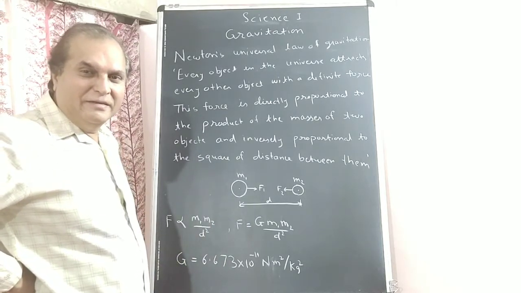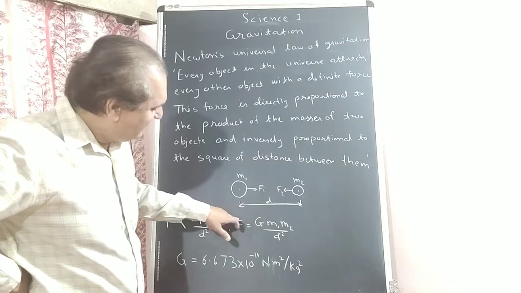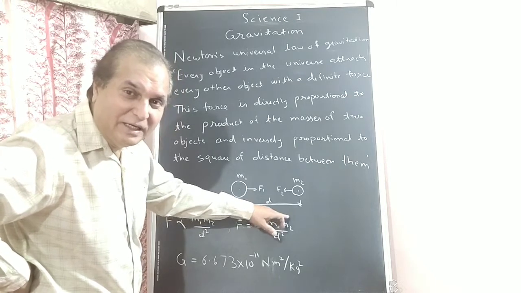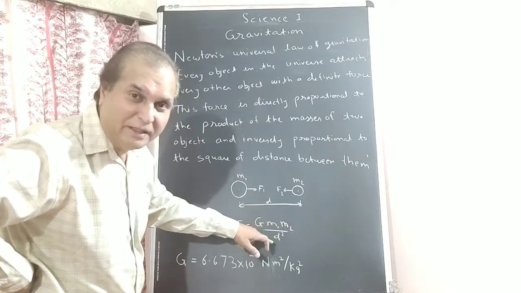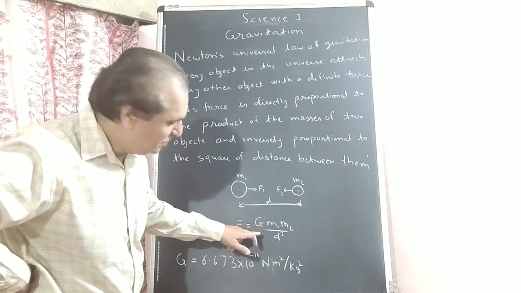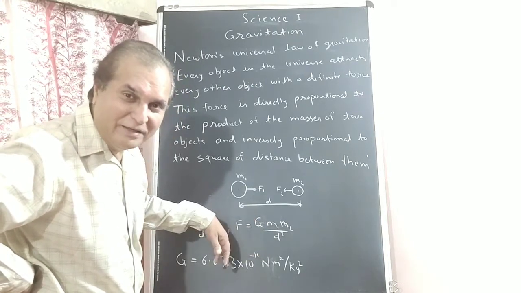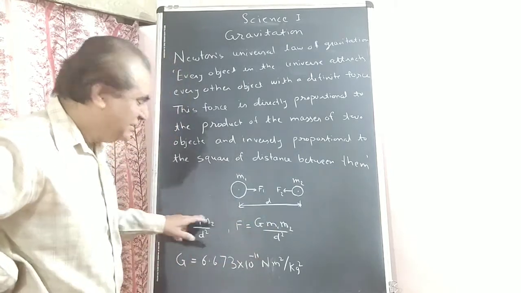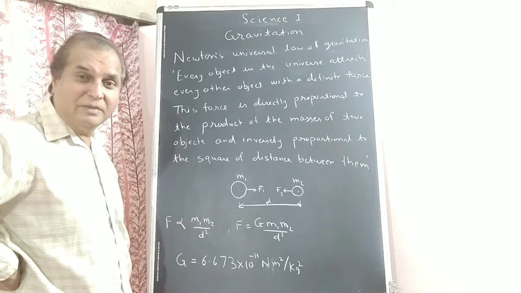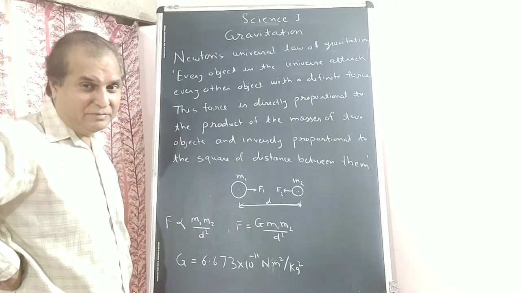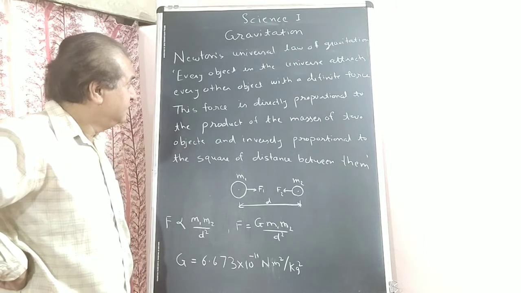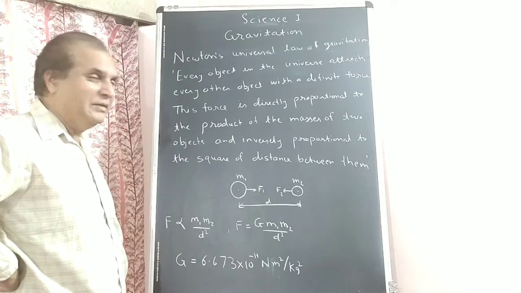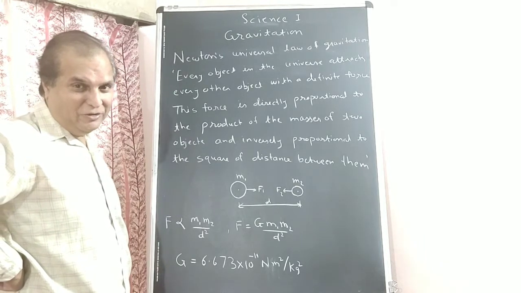This way you can define G: it is the force between two objects having masses 1 kg each and the distance between them is 1 meter. Understood? What is G? We can define it by making these quantities unit. Definitions you learn from the textbook, proper word to word. Understood Newton's law? We will see now how he proved Kepler's law.